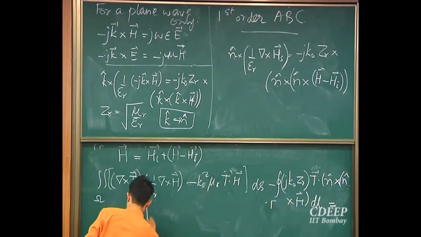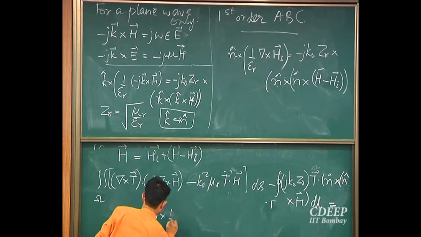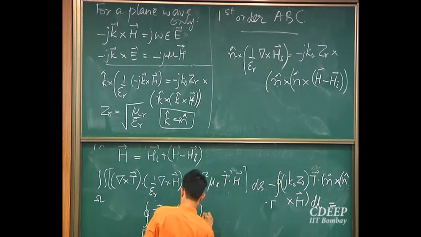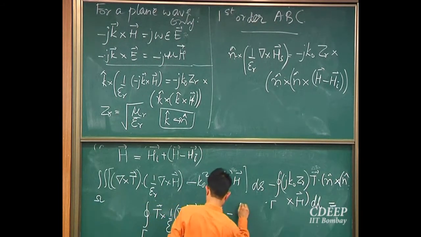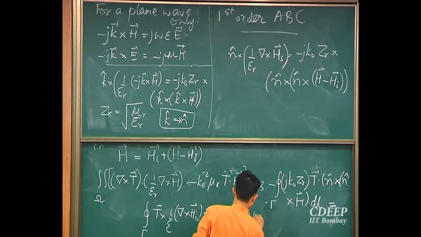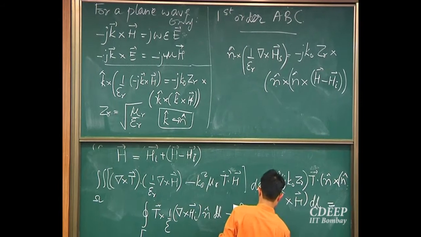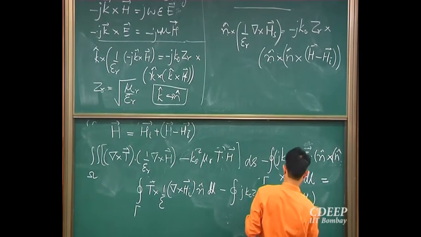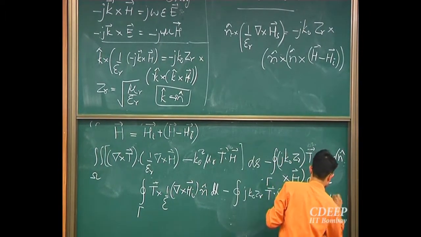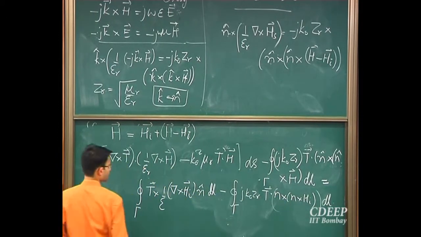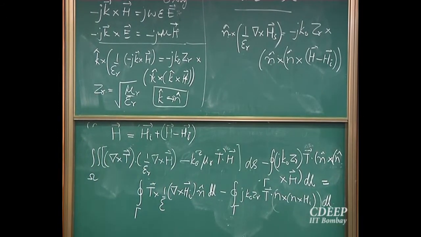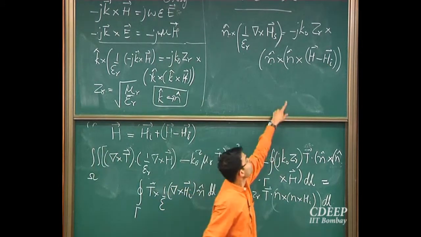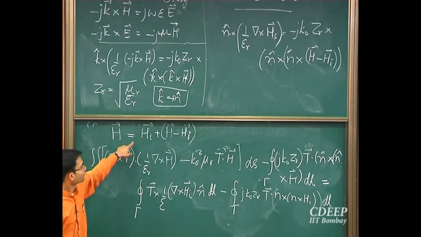So the known terms will be, right, this n cross h I pulled out from here. I will have a hi term over here.